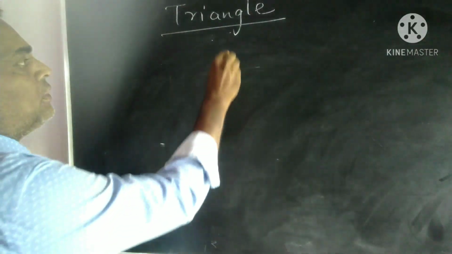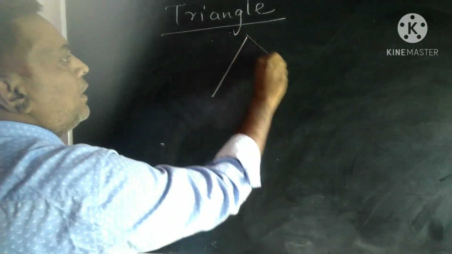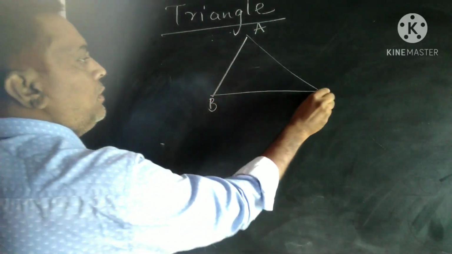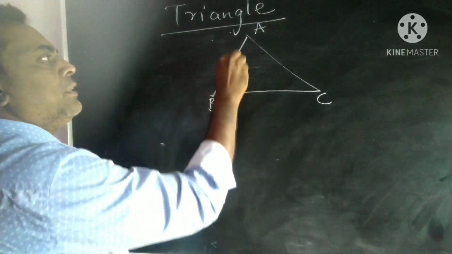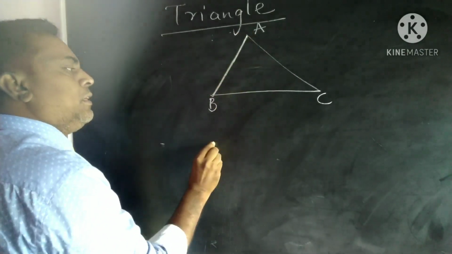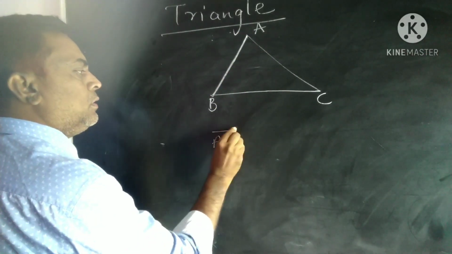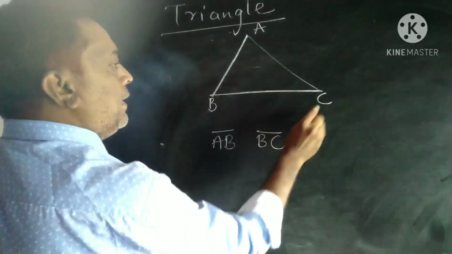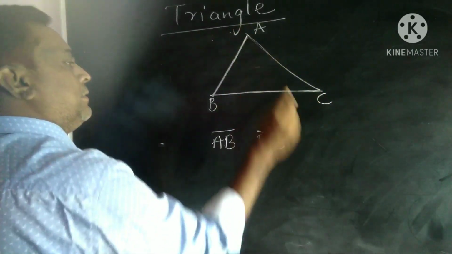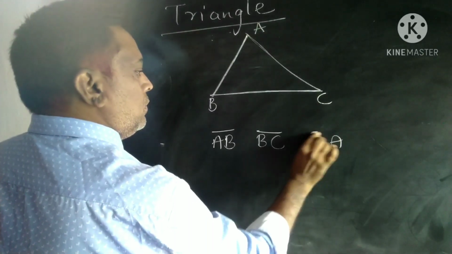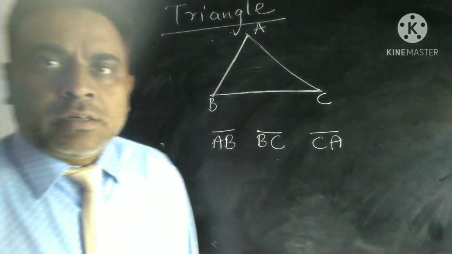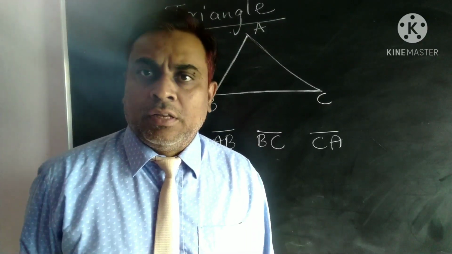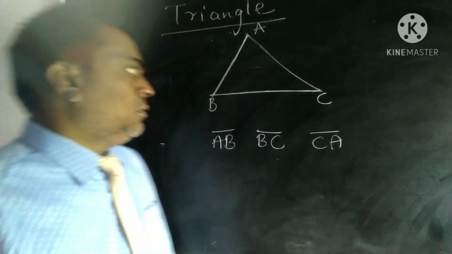For example, this is triangle ABC. Triangle ABC is a closed figure bounded by three line segments, that is AB is one line segment, BC is another line segment and CA is another line segment. A line segment is nothing but a line which has a fixed length. If it does, then it is called a line segment.